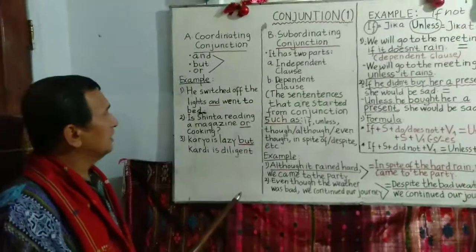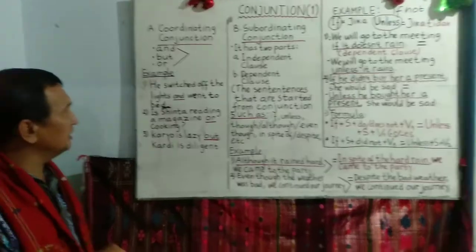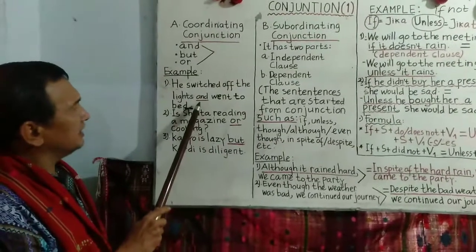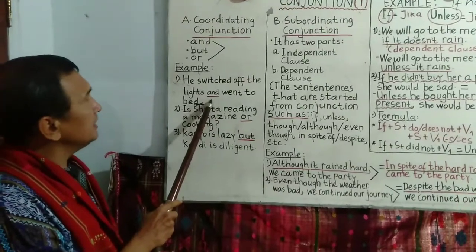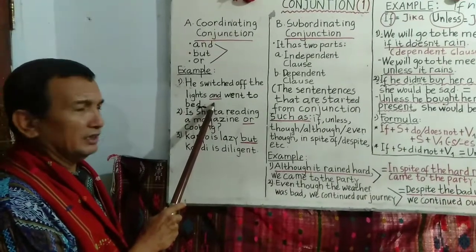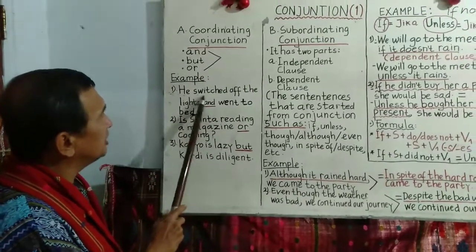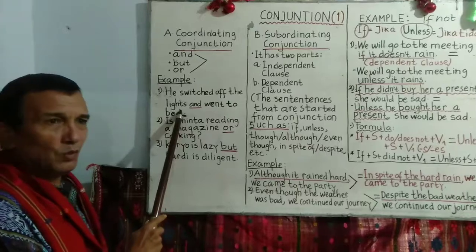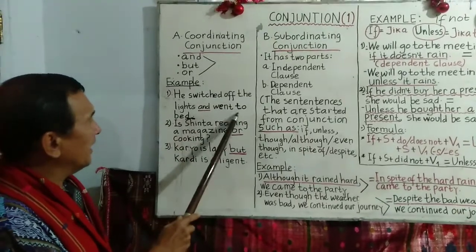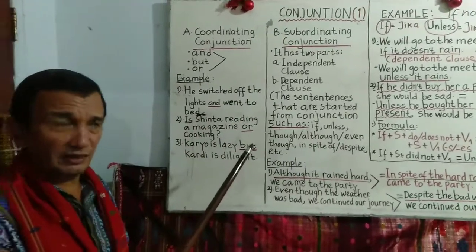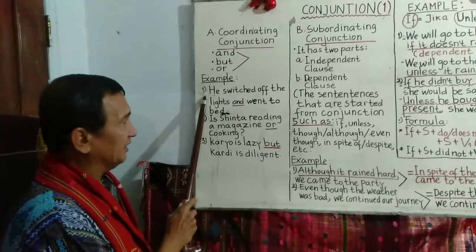For example, let's see, this is my student Tony. Can you read this, Tony? Number one. He switched off the lights and went to bed. Thank you, Tony. You can see in this example, and is the coordinating conjunction to combine two simple sentences. He switched off the lights, one simple sentence. Went to bed, one simple sentence. The same subject, he.